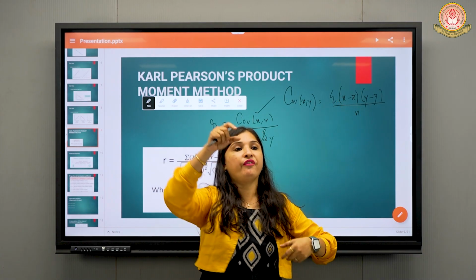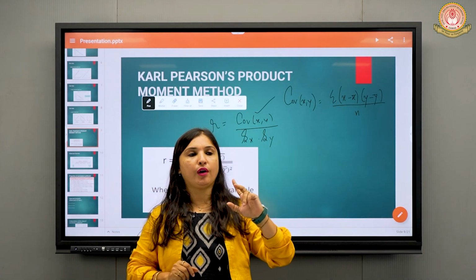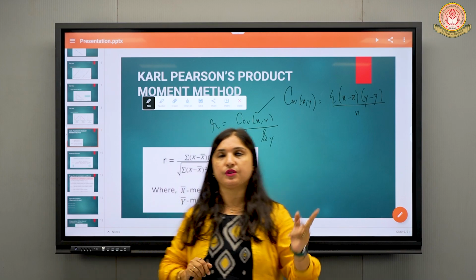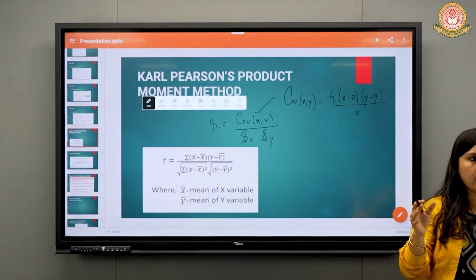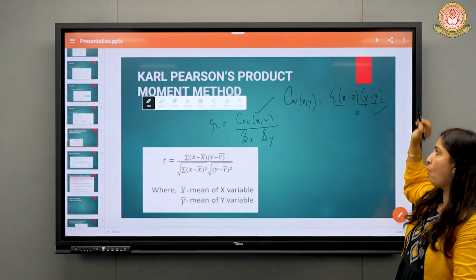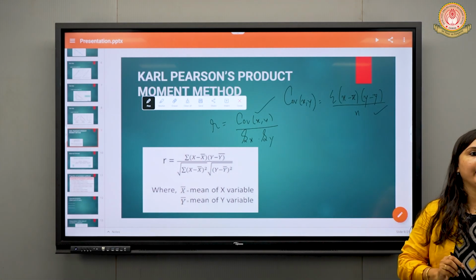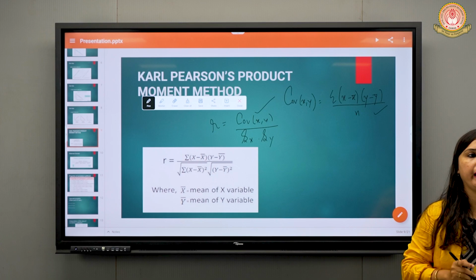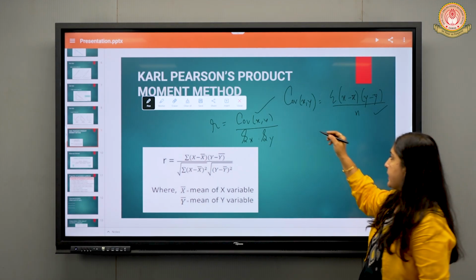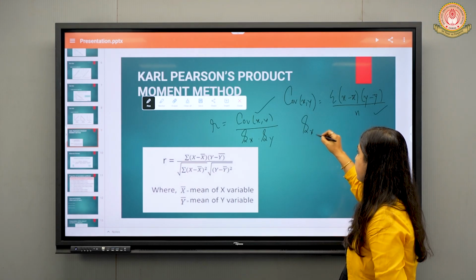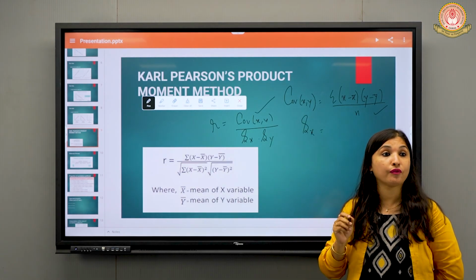So this is clear how you will get x bar and y bar, right? The variable x is given to you, so just do the subtraction, x minus x bar, y minus y bar. You have to take the summation of it and divide it by n, and you will get covariance xy. Then the next concern is, how do we find Sx and Sy? What is this Sx? Sx means standard deviation of x.